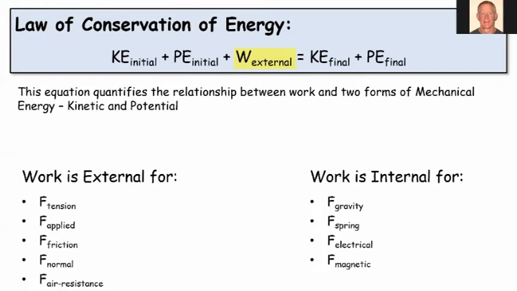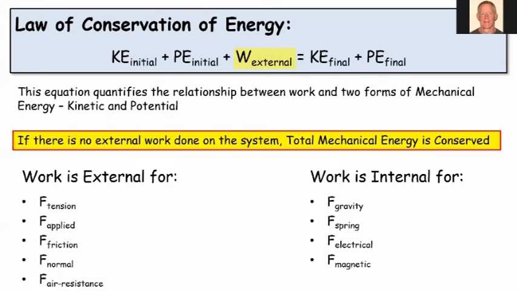Okay, so if these are the only forces present, then total mechanical energy is going to be conserved. There'll be no change between the energy initially and the energy in its final state. So that's what this statement here says. If there is no external work done on the system, total mechanical energy is conserved.